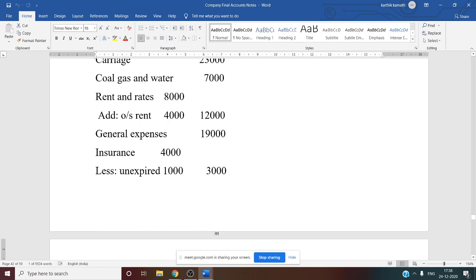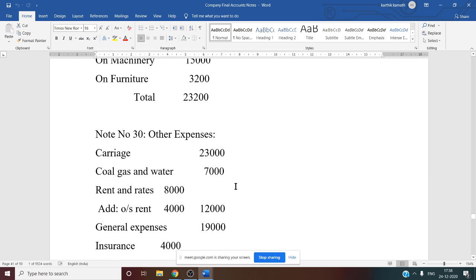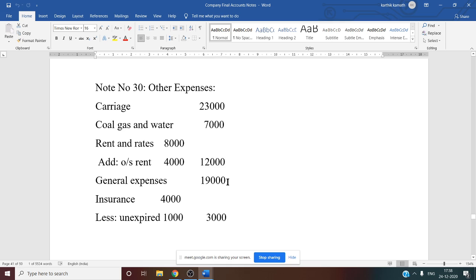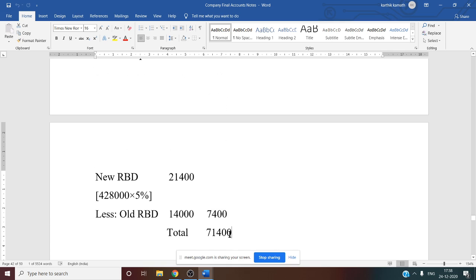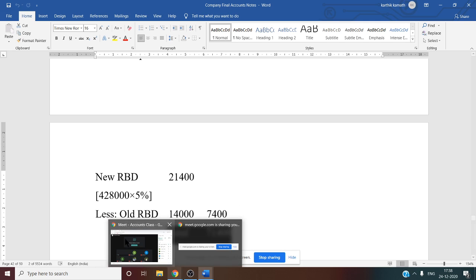So now we want the other expenses final total. You want to add all the outer column amounts: carriage, coal, rent, general expense, insurance and RBD. If you add all the information, you will get the total of other expenses, that is 71,400. So this is about the P&L working notes, that is from 22 to 30.